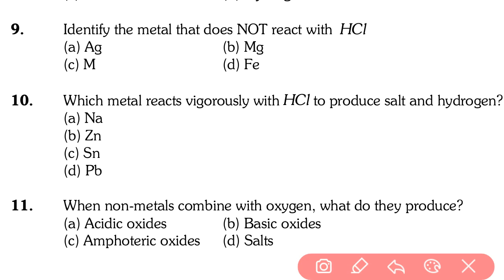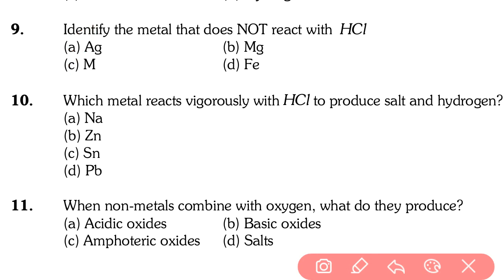But magnesium, iron, manganese, Mn, slightly printing mistake, it is Mn. So our answer is option A, silver. Silver is less reactive than hydrogen, so it cannot displace hydrogen when metal reacts with acid. So question number 9, answer is A, silver is the right answer.